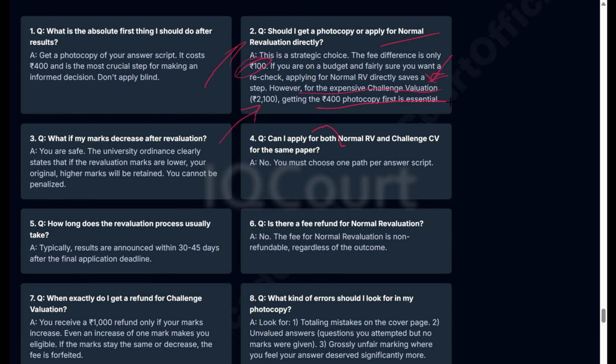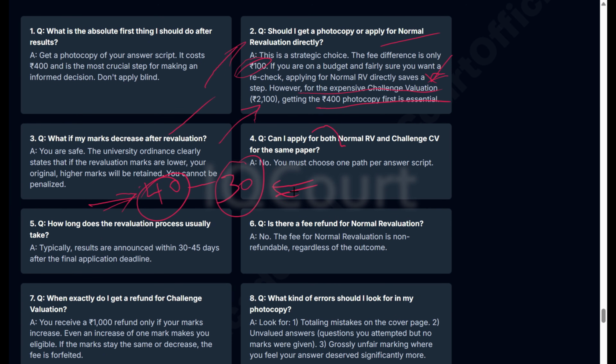Then third question: what if my marks decrease after revaluation? You are safe. If you got 40 marks, applied for revaluation, and after revaluation you got 30 marks, you're failed, but still you want more marks, so you applied for challenge valuation and got 30 marks.